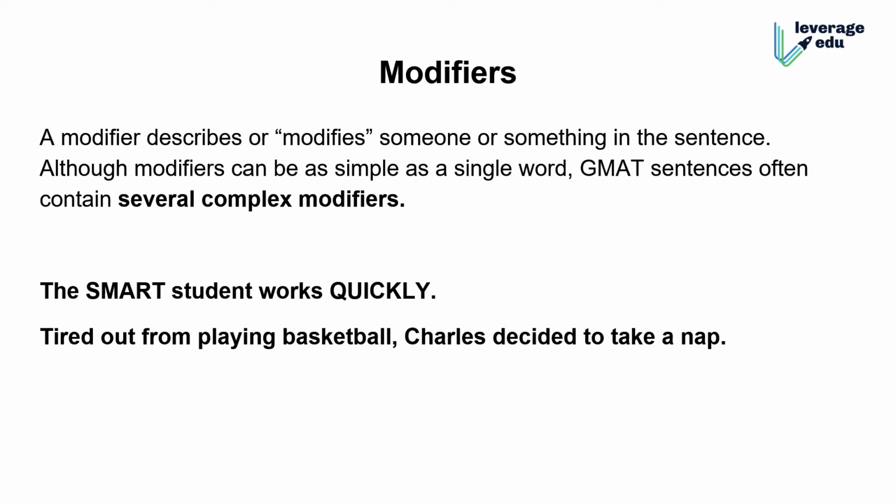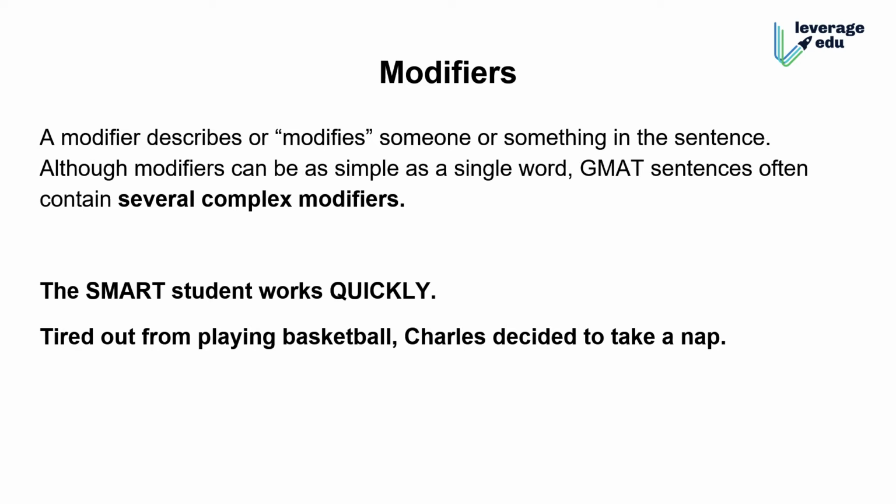So modifiers, as Srishti said, are descriptions, describing phrases or words. I'll call them words because the GMAT prefers long modifiers. I'll show you some examples. You will see a 3-word modifier, probably a 13-word modifier, and even a 23-word modifier, so it can be as long as possible. Simply, a modifier is something coming in a sentence to describe something.